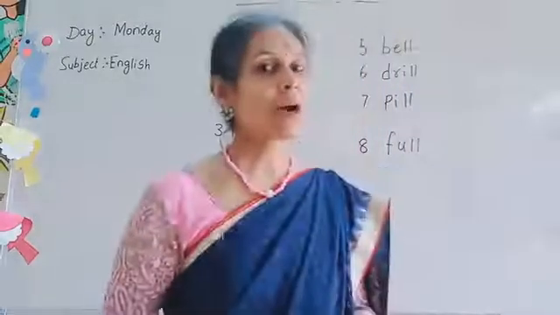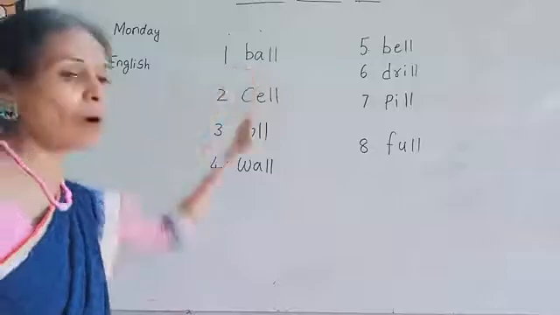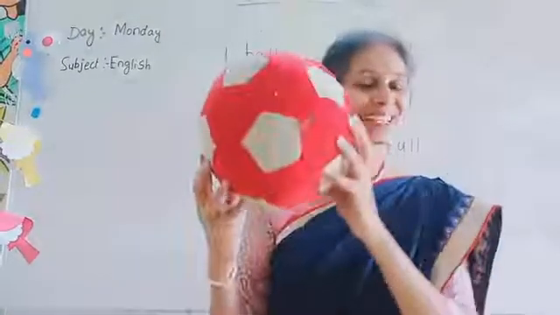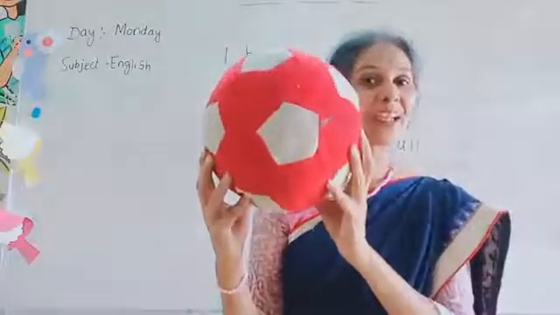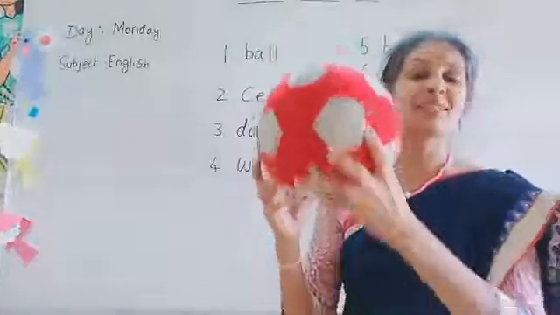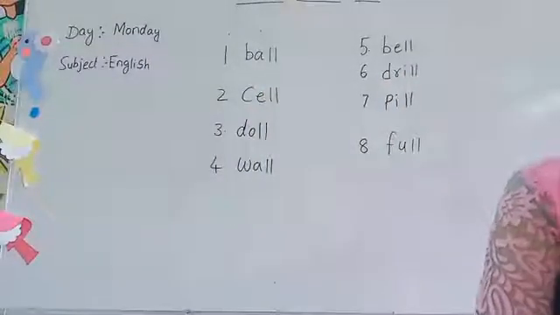Yes. Now tell me which spelling is this? Ball. Yes. What is this? Ball. B-A-L-L. Ball. Okay, dear kids? Ball. Double L words. Ball.